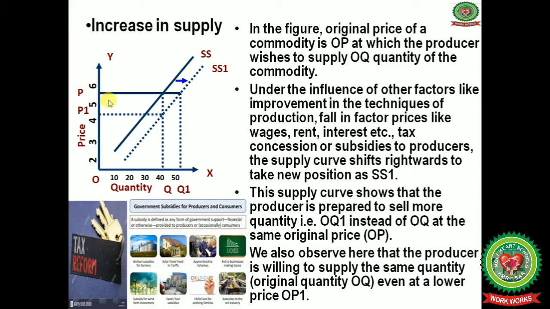We also observe here that the producer is willing to supply the same quantity OQ even at a lower price, that is OP1. Here also the producer is ready to sell the 40 units.